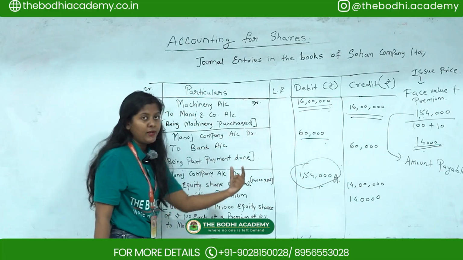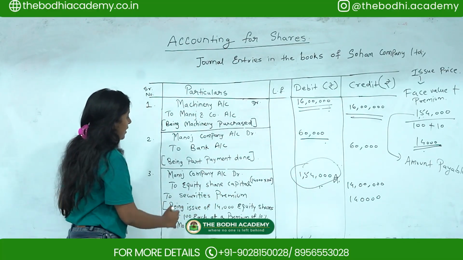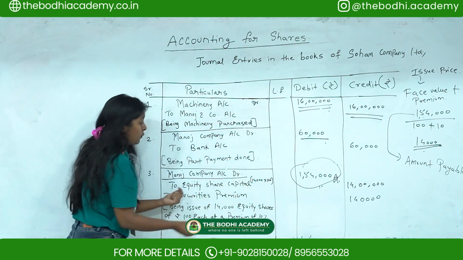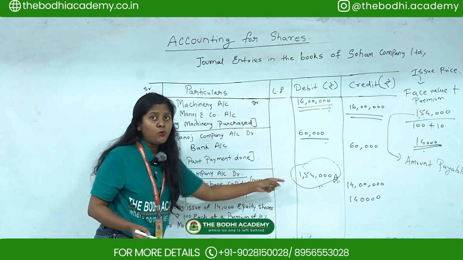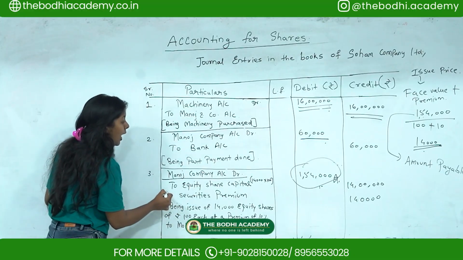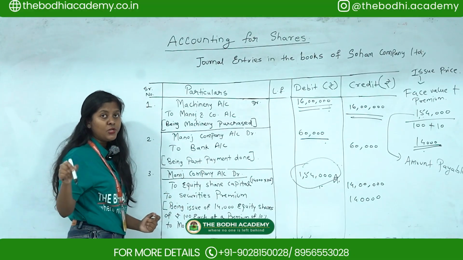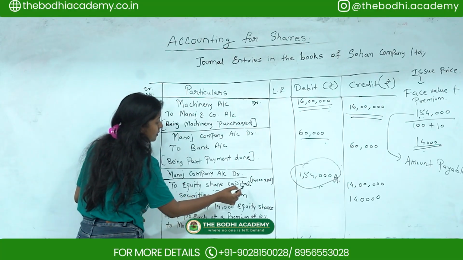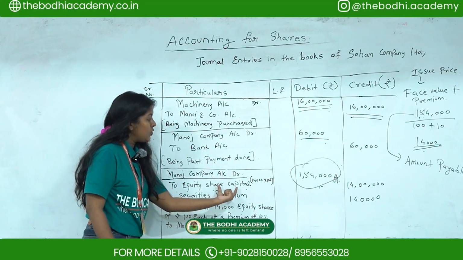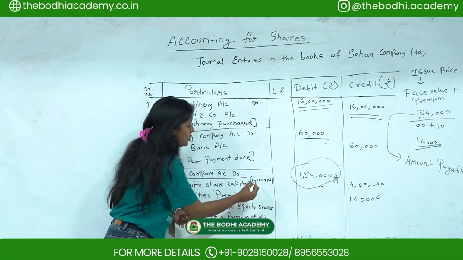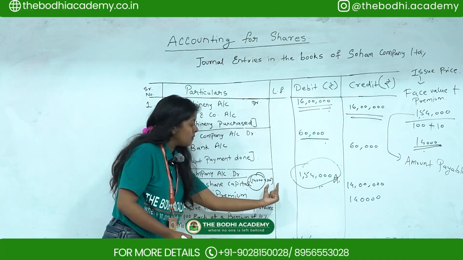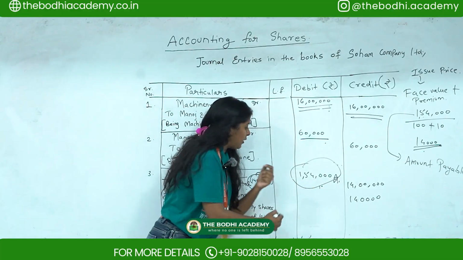You have to do this whenever you are passing the third entry. For the third entry you have to write down Manoj company account debit. Now you are paying the due amount to Manoj. How are you paying? We have issued equity share capital here, right? So equity share capital account. How much? We got 14,000 shares, right? So 14,000 multiplied by 100, you will get 14 lakhs.